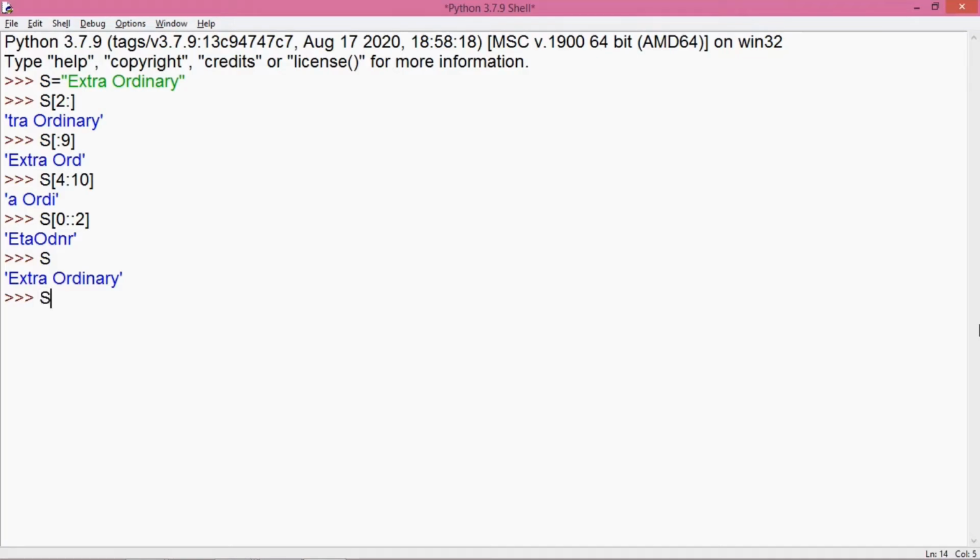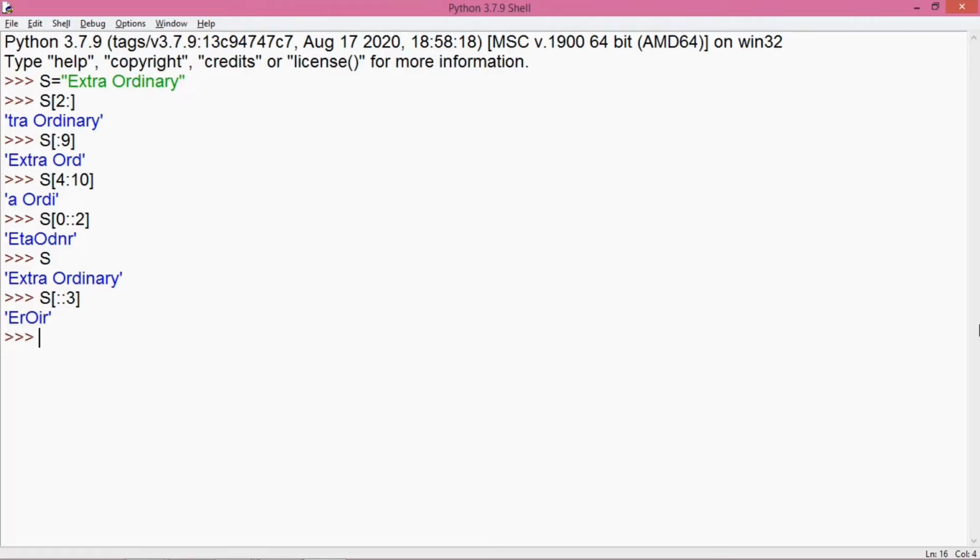So let's say if I do not want to specify the start and the stop value, so I can just write colon in place of them. So one is for the start, the other one is for stop. And if I mention a step value like 3, so it starts from 0th index, goes till the last character, that is Y in case of the above string, and with an increment of 3, it displays the characters here.